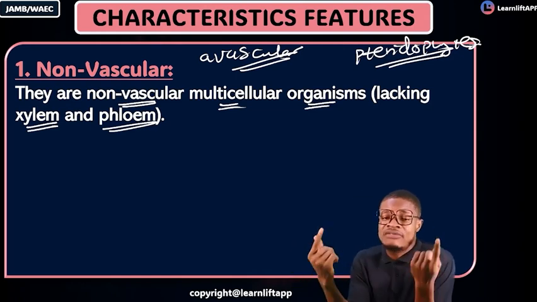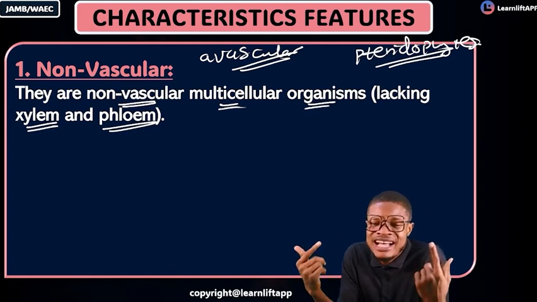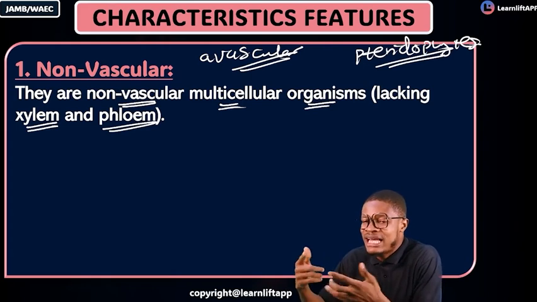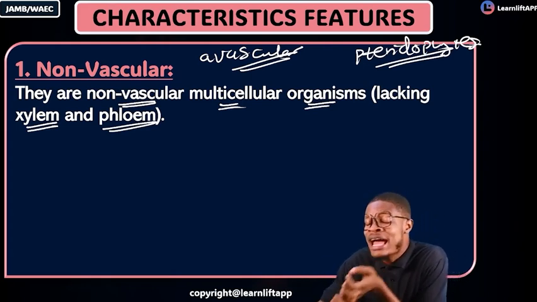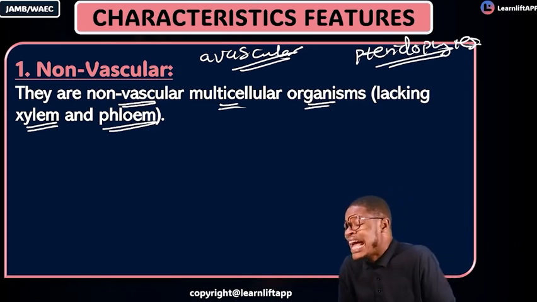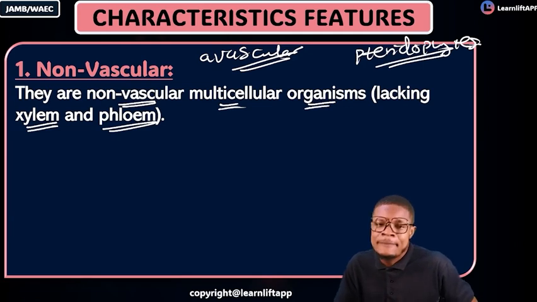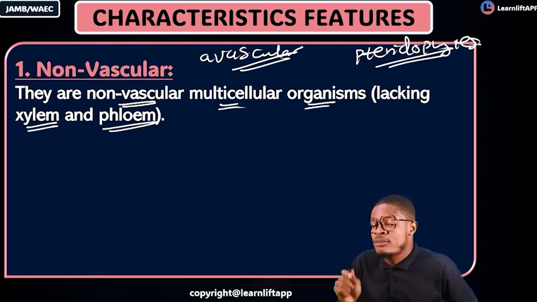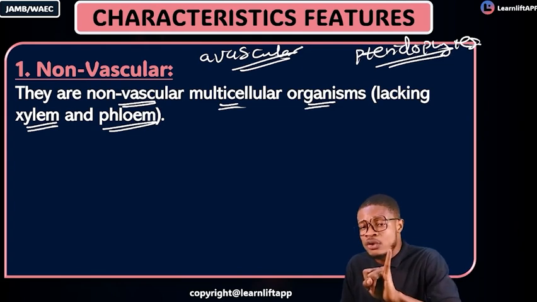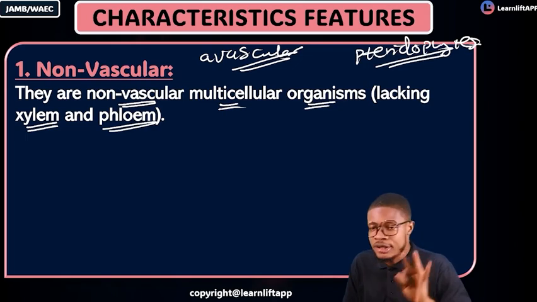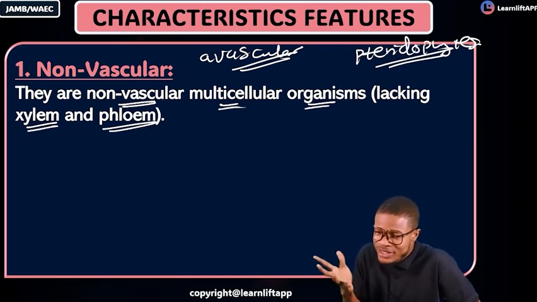Non-vascular means avascular, right? If a plant is avascular, it means that plant does not have vascular bundles or vascular tissues. And what are the vascular tissues in plants? They are the xylem and phloem. So will your bryophyte have xylem and phloem, or will they lack them? They lack xylem and phloem. That's number one. Where does vascular bundle start in plants? It starts from your pteridophytes. Your schizophyta, thallophyta, bryophyta, they are all non-vascular or avascular plants.